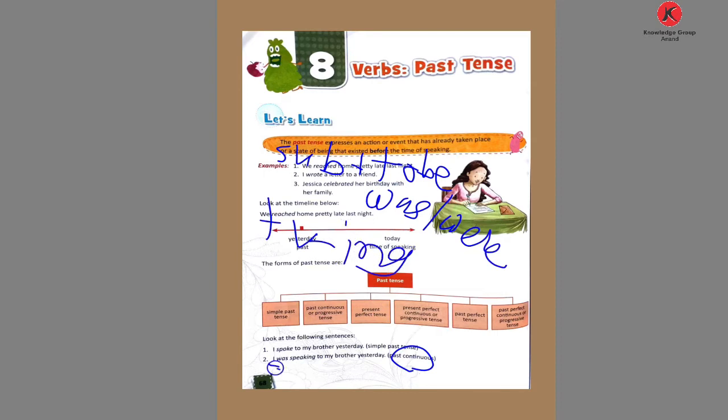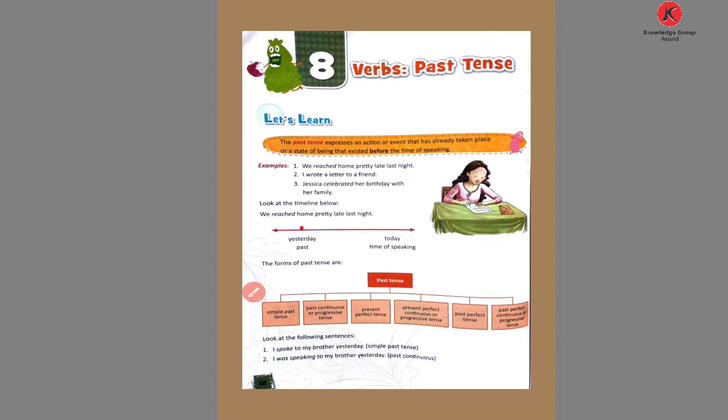Look at sentence number 2. I is the subject, was is the to be form. Was or were is used. Then speaking: the main verb is speak, and with that ing is used. Then the object or other words are used. That is the structure of past continuous tense.